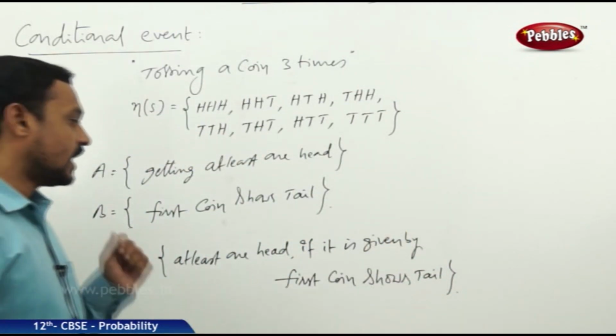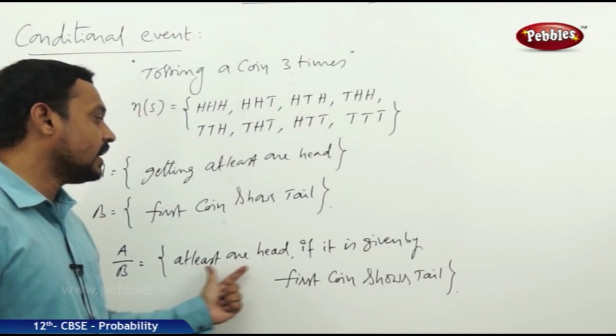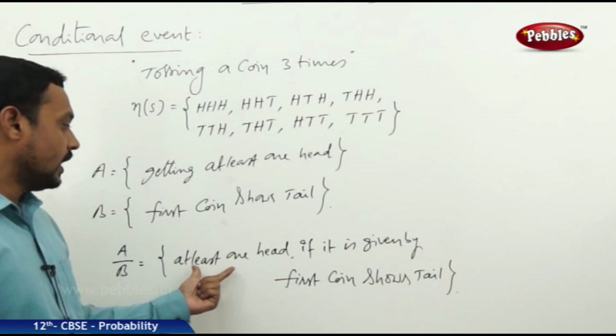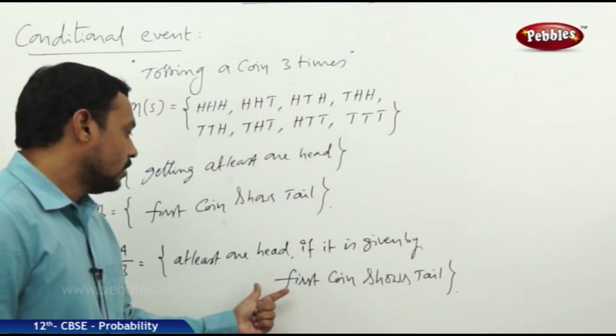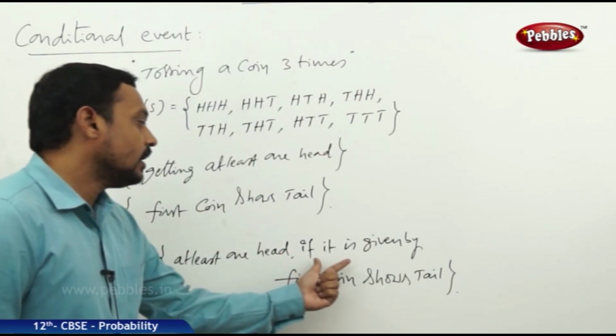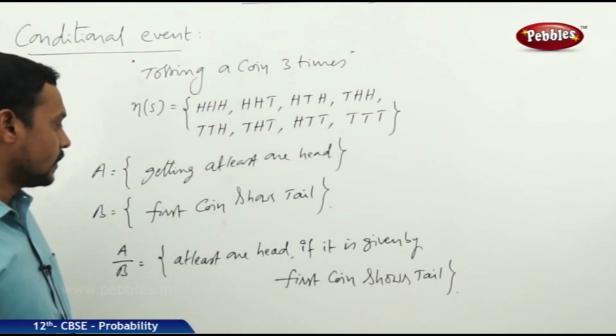Now this is a conditional event because here one event depends on the other.